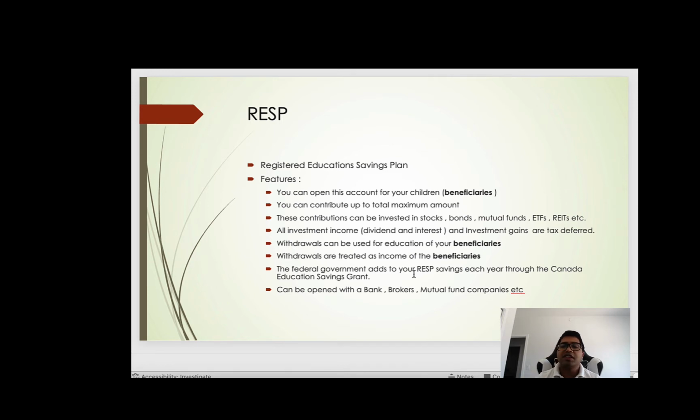So this is a key point. This education grant that you receive from the federal government, that is the matching program that they have, is a very important key differentiator for this program. This is a very powerful program that RESP has. It can be opened with a bank, broker, mutual fund companies, etc.